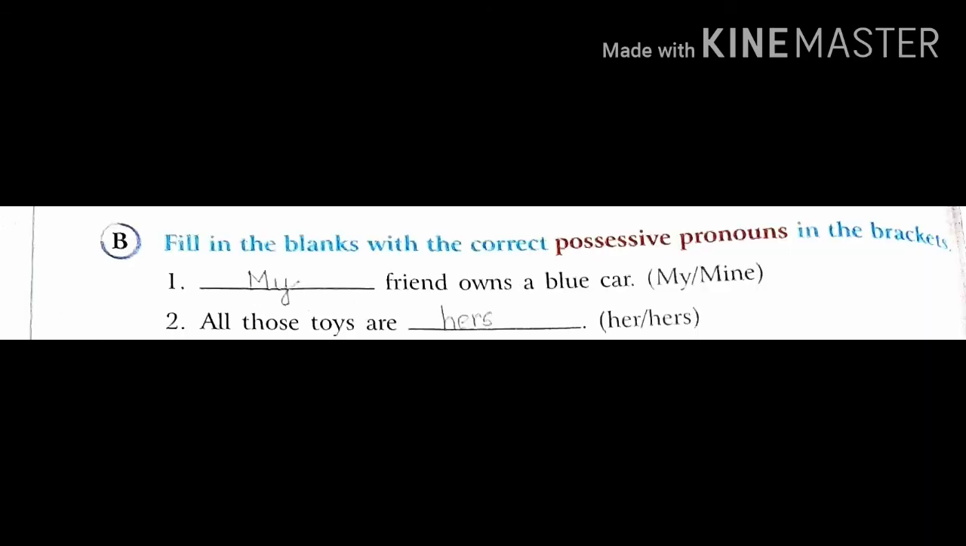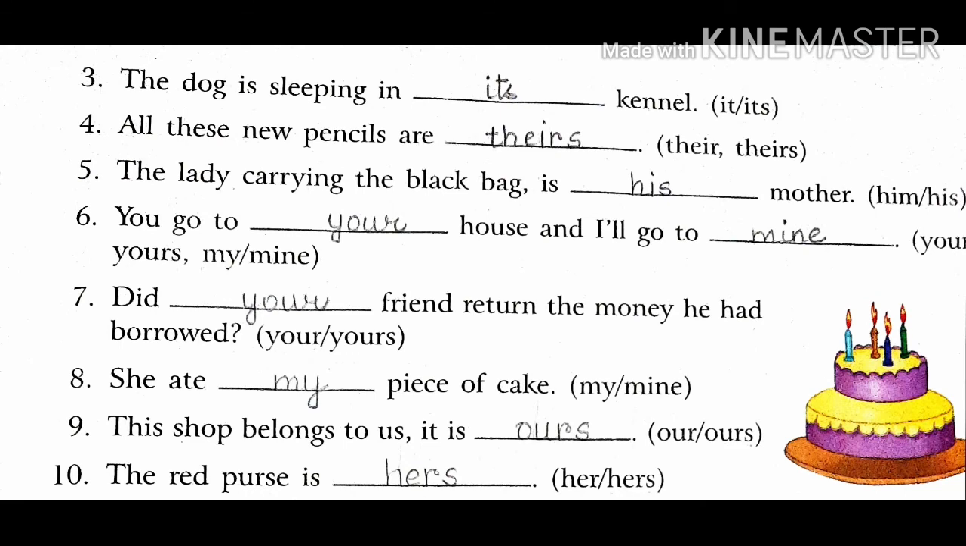B. Fill in the blanks with the correct possessive pronouns in the bracket. You can see there are two possessive pronouns written. You have to select the correct one and write it in the blank. For example, the first one: dash friend owns a blue car. My or mine. So there are two options. The correct option will be my. Likewise all have been done for you.